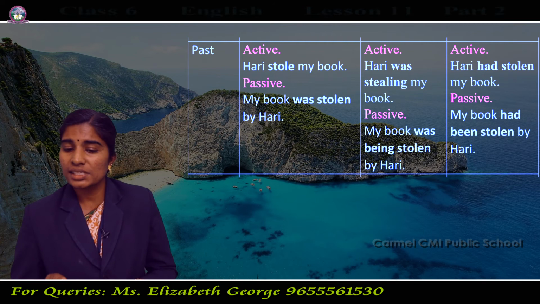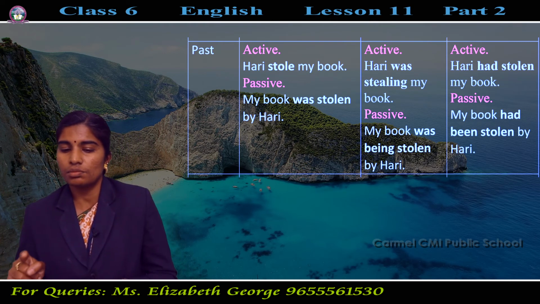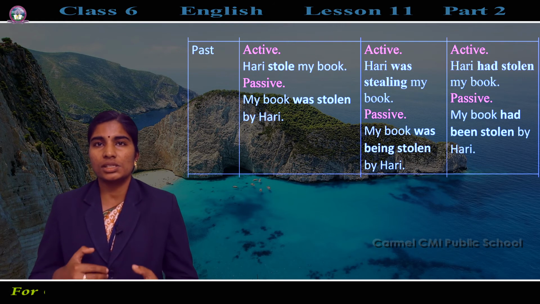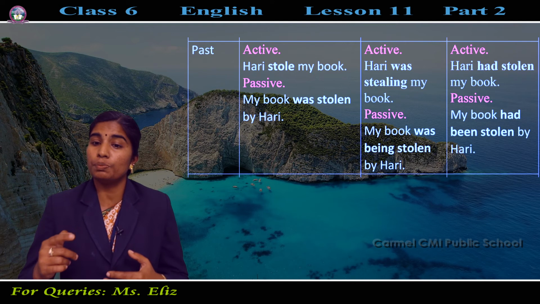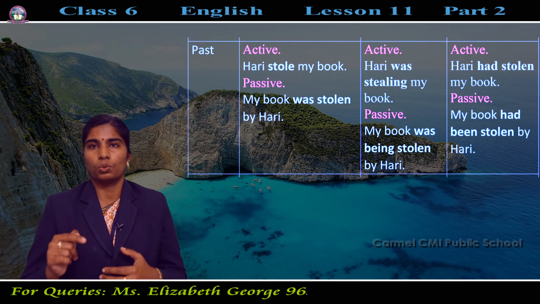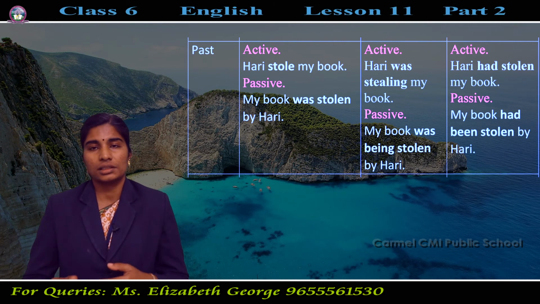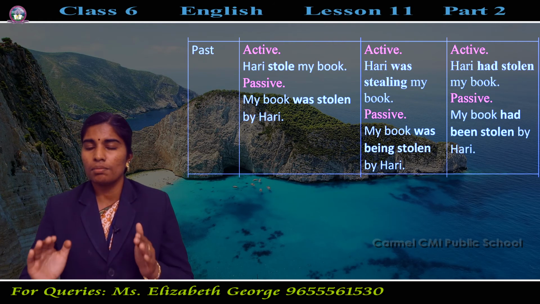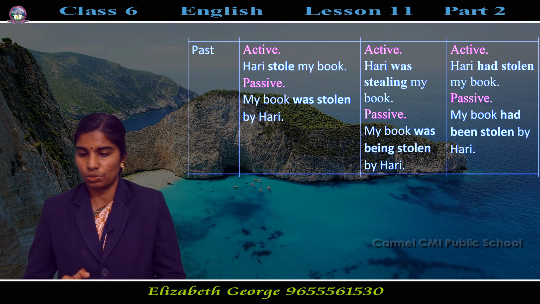Next one, past continuous tense. Hari was stealing my book. Change this to passive voice. My book was being stolen by Hari. The tense form should be the same, but only the V3 form we are changing in the passive voice.